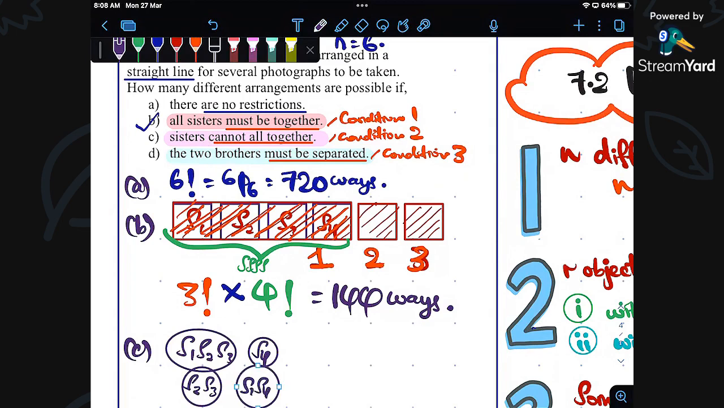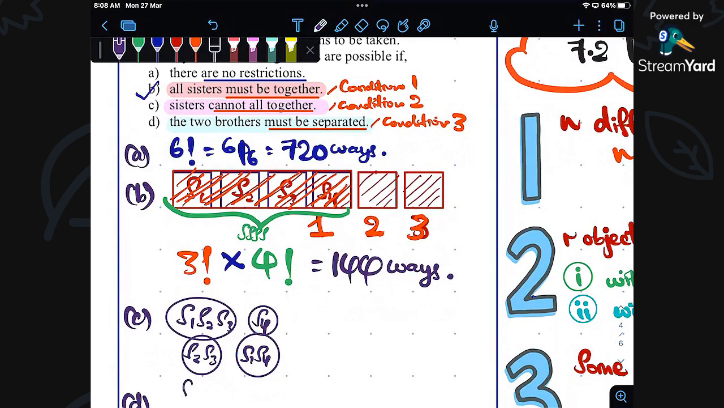So it's sort of like there are many possibilities. It's either S1, S3, S4 can be together, but S2 cannot be together. So there are so many possible arrangements that will happen when the sisters cannot all be together. So all of this you have to highlight first.